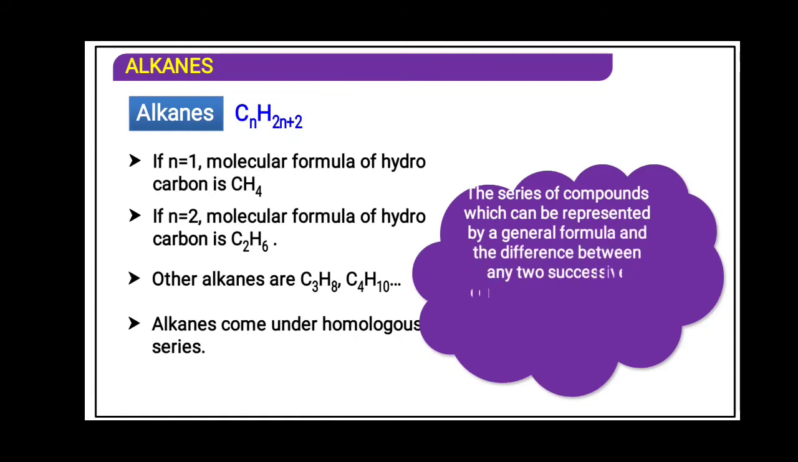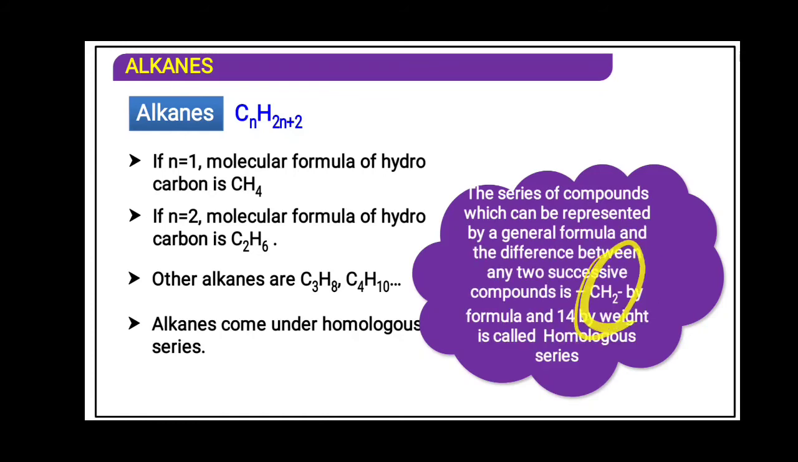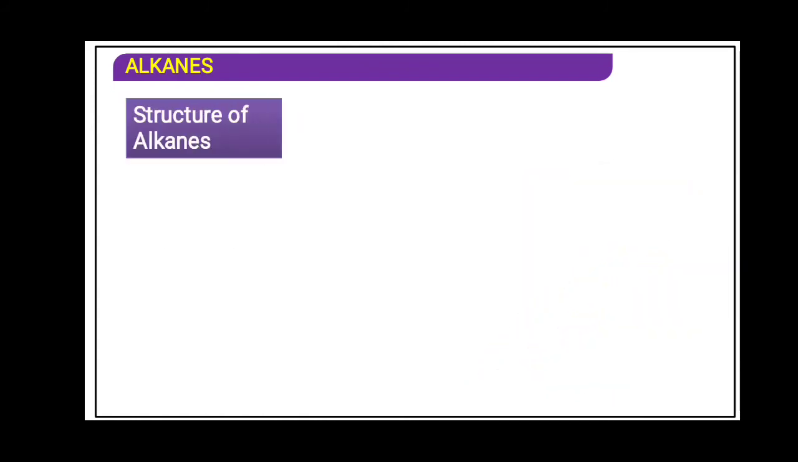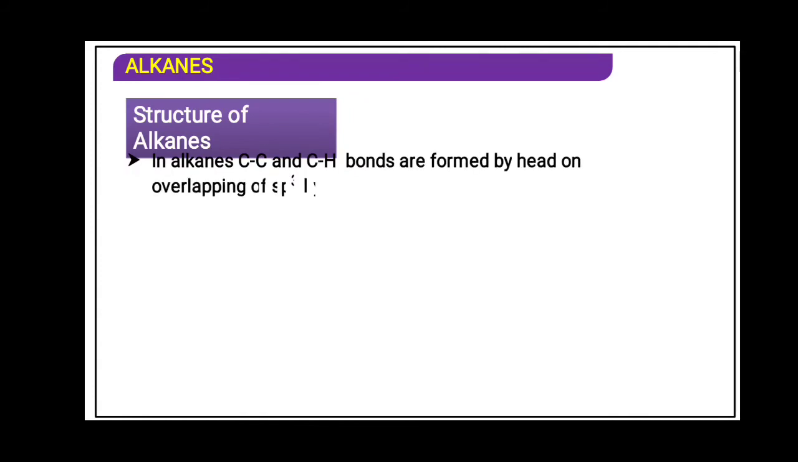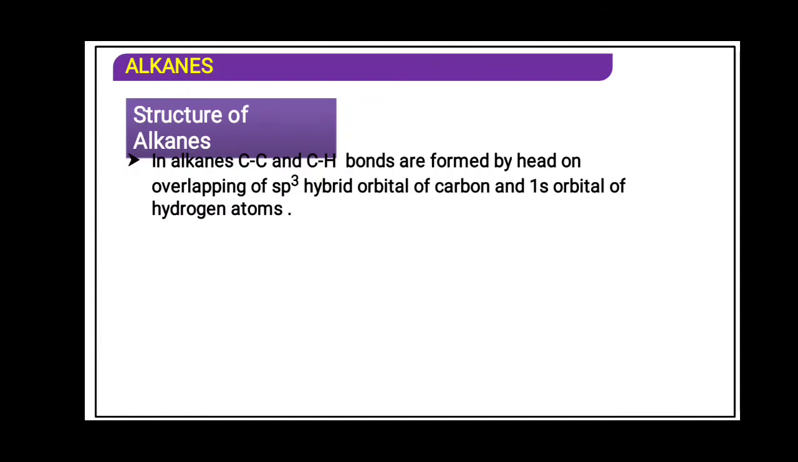The series differs by successive members of the CH2 group. See here, CH2 group. Structure of alkane: carbon-carbon single bond, carbon-hydrogen bond. This carbon-carbon single bond and